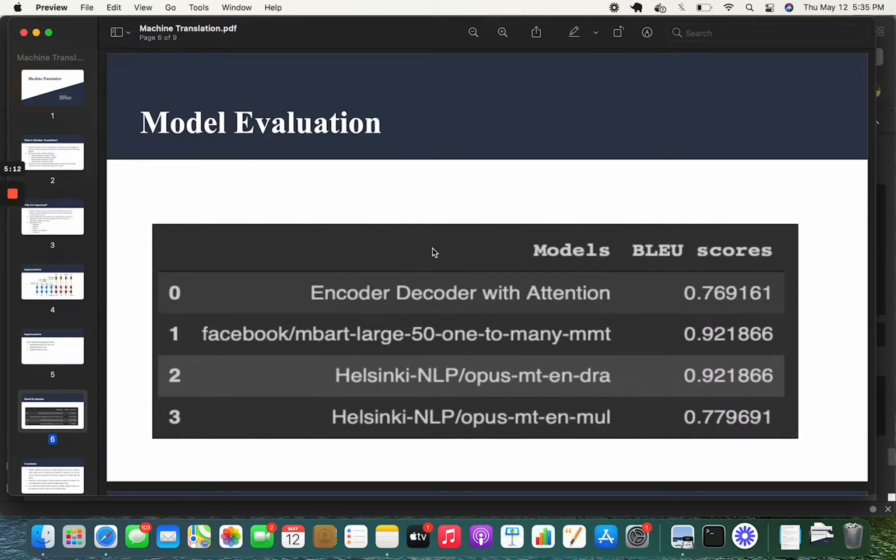These are the models with their corresponding BLEU scores. First one is the encoder decoder and the other three are the predefined models. When we look at these BLEU scores, we got the first and fourth model as 76 and 77 and the other two are 92. We got high BLEU scores for predefined models when compared to our model. And coming to the conclusion, Ranjit is going to conclude.